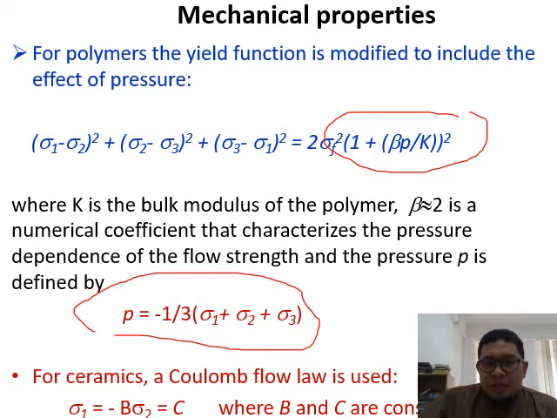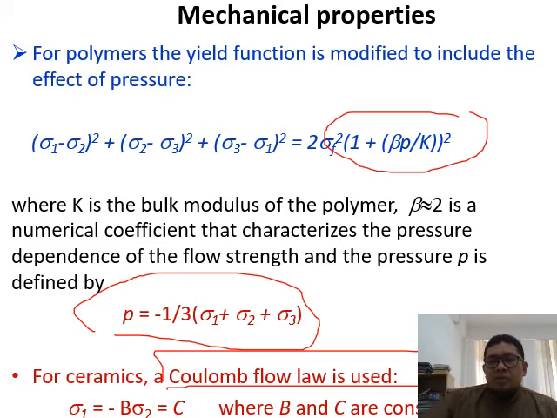For ceramics, in another case, a Coulomb flow law is used. Of course, this is fundamental, so it's better for you to know, but it's not much applied in this course.